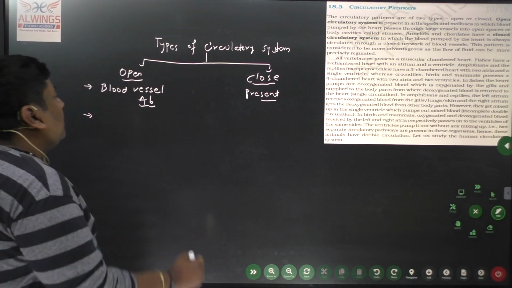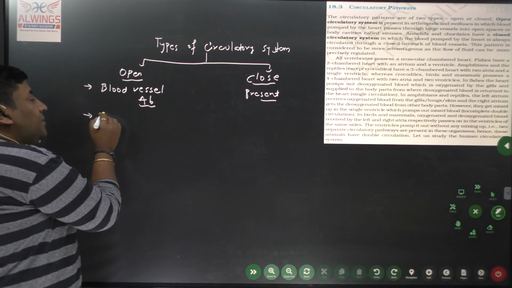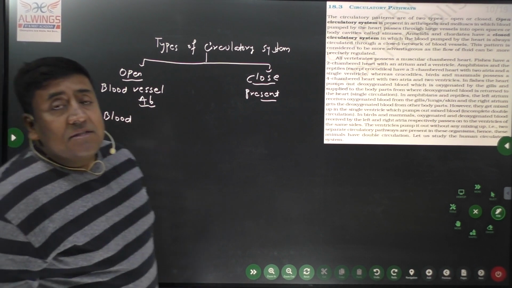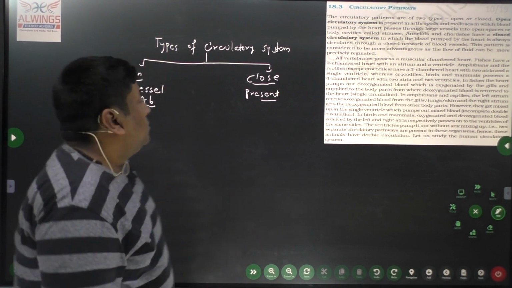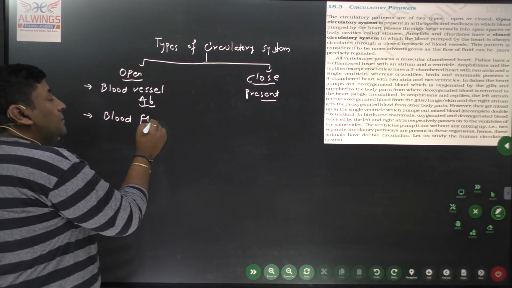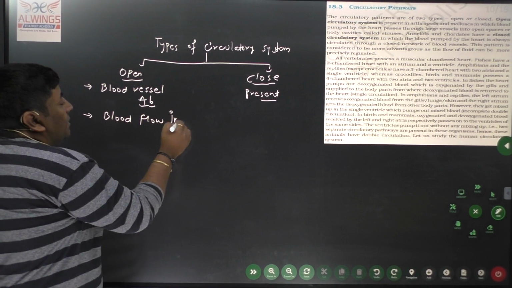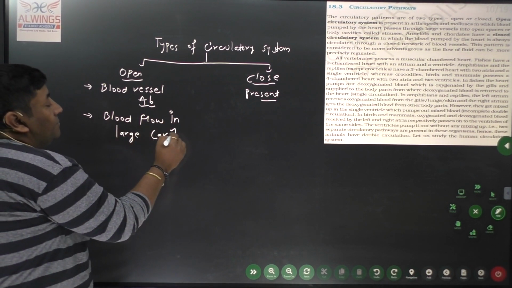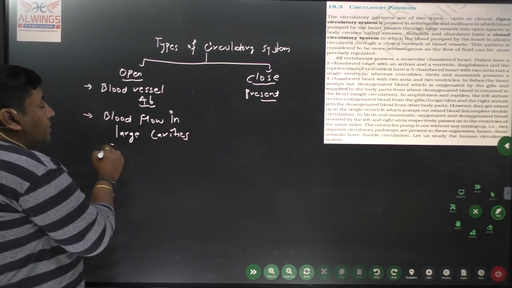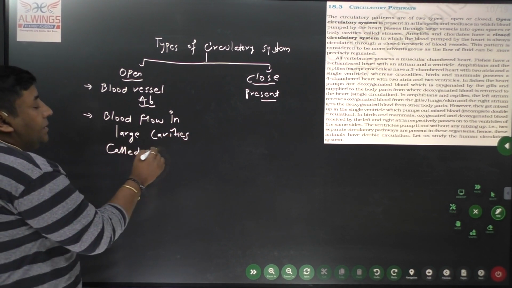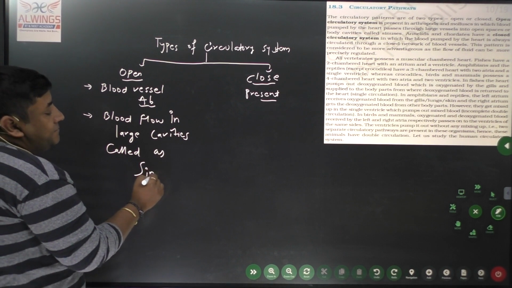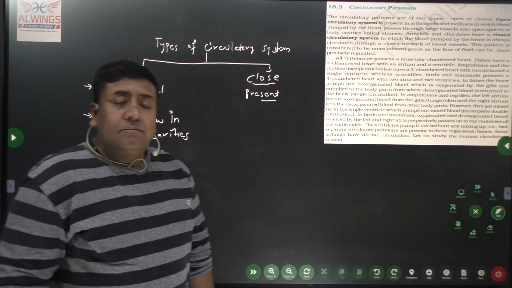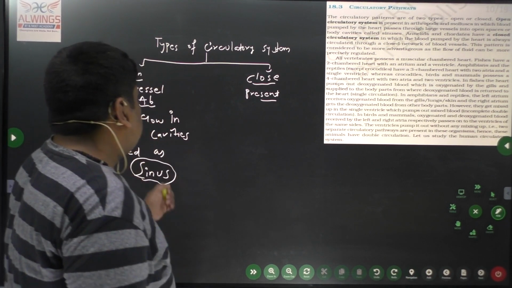Next, in case of open type, what is there? In open type, if blood vessels are absent, where does the blood flow? The blood flows through large cavities called sinus.